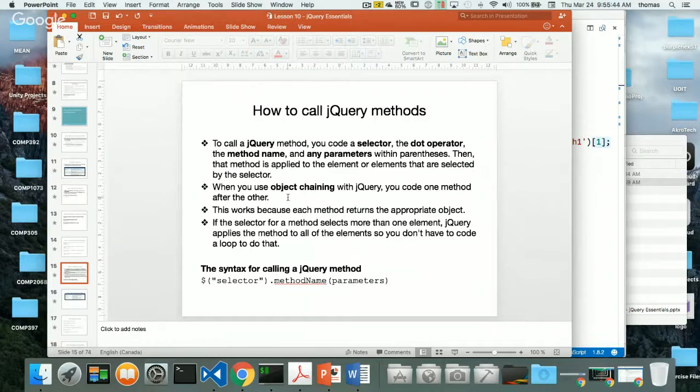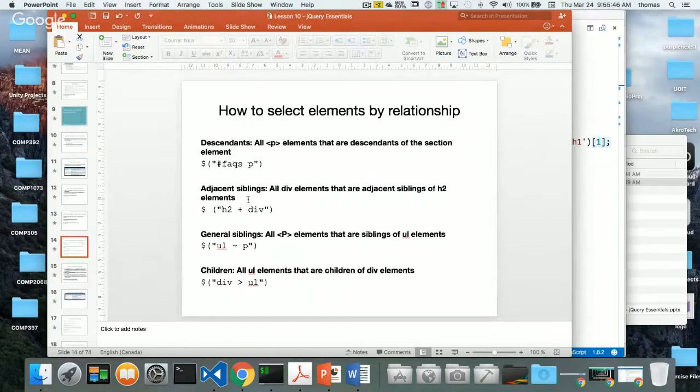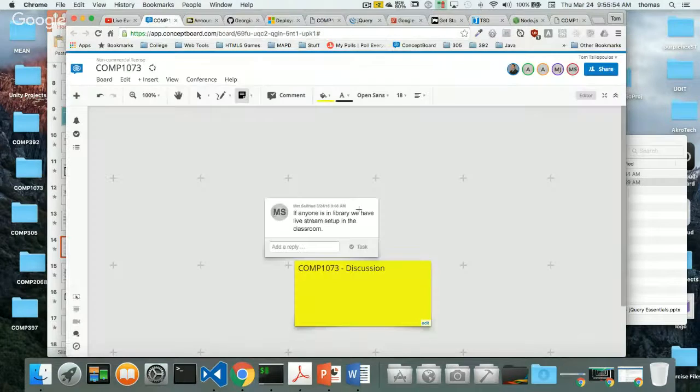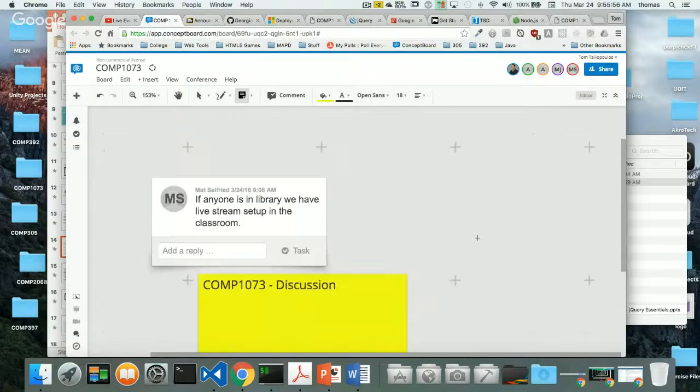Okay, so we'll talk about, let's stop there for a second from a targeting perspective. And let's go back to concept board. Maybe you guys have some questions that I can answer. So I'm going to go over to concept board. And it looks like, any questions, guys, so far?